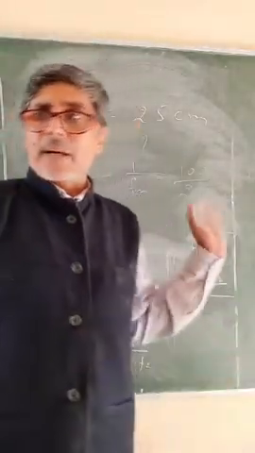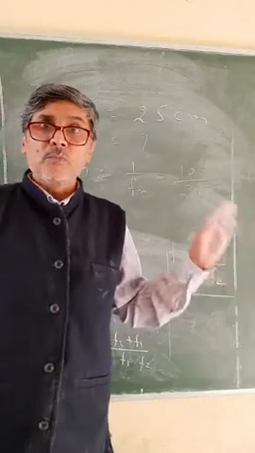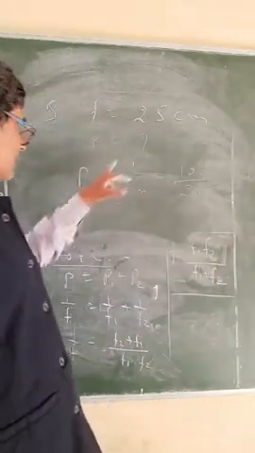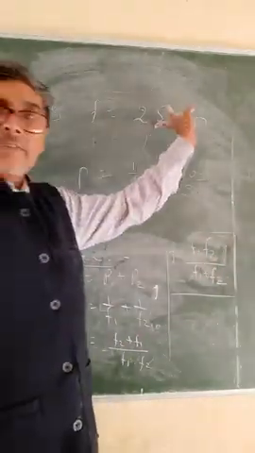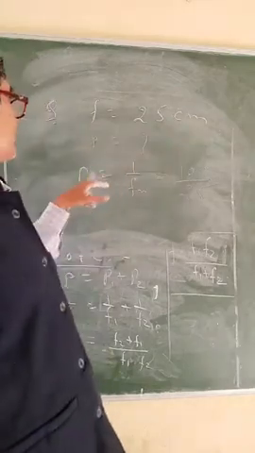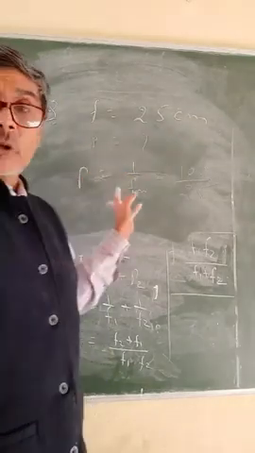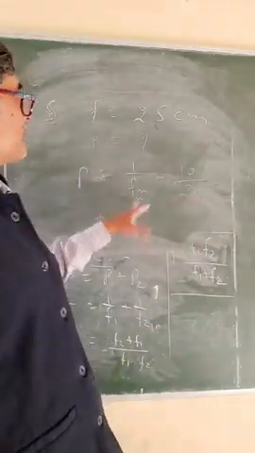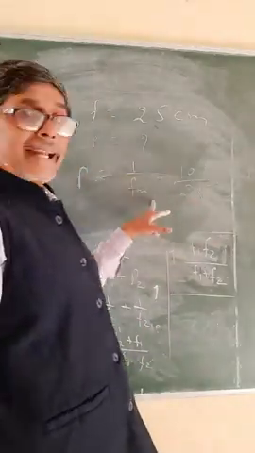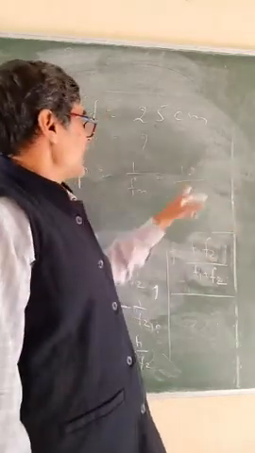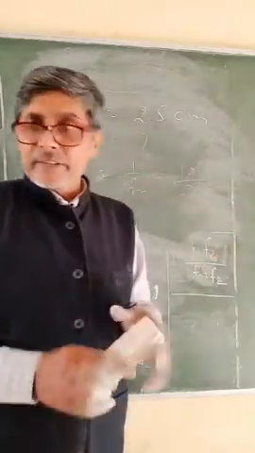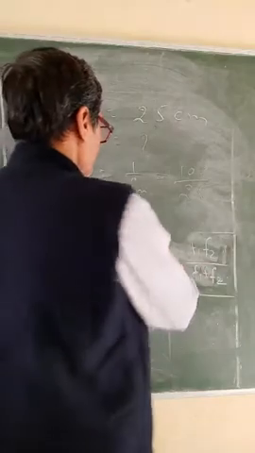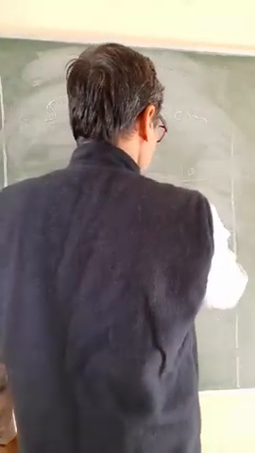So the power of the lens will become 4 diopter, because the focal length is given as 25 centimeter and the power has to be calculated. We know that P is equal to 1 by F in meter, so P is equal to 100 by 25, which is 4 diopter. So the answer is 4 diopter.